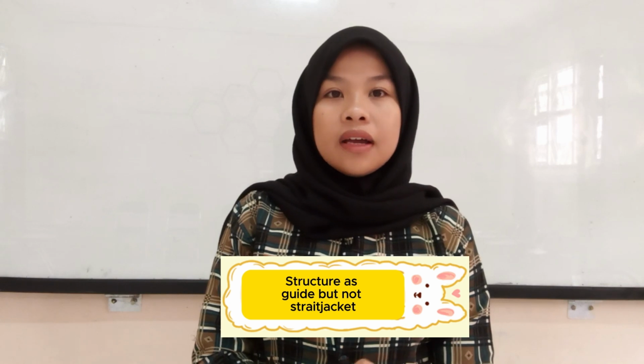Apparent mismatches between meaning and structure refer to cases where the meaning of a word or morpheme is not immediately apparent from its structure. And the third is structure as guide but not straitjacket. Structure as guide but not straitjacket in morphology means that although morphological structure provides guidelines and rules for word formation, the structure does not have to be rigid and limited.